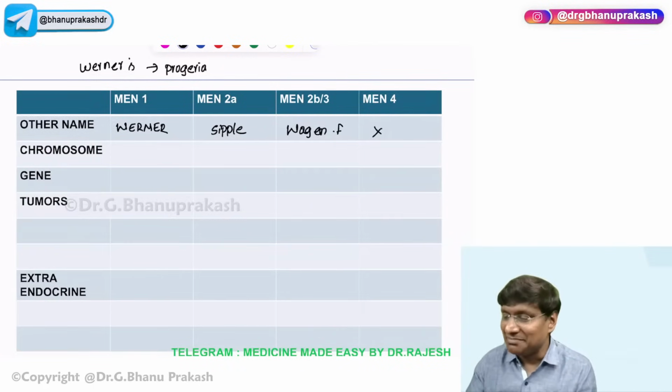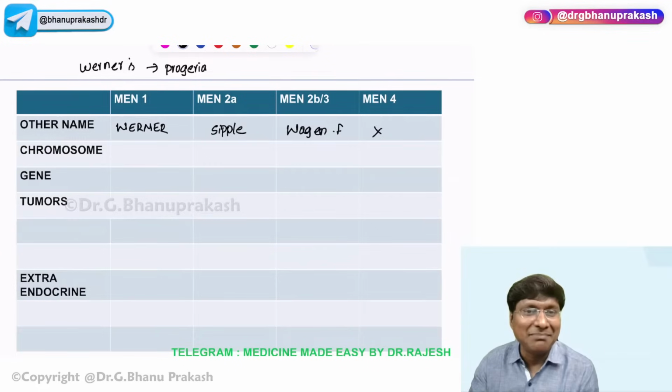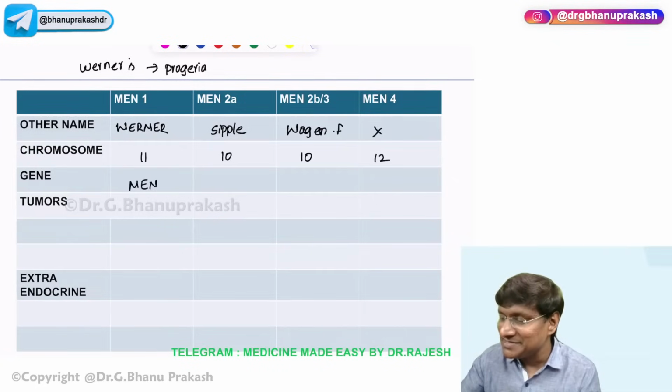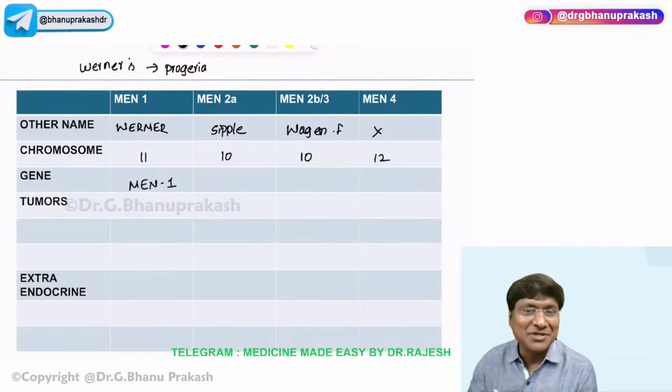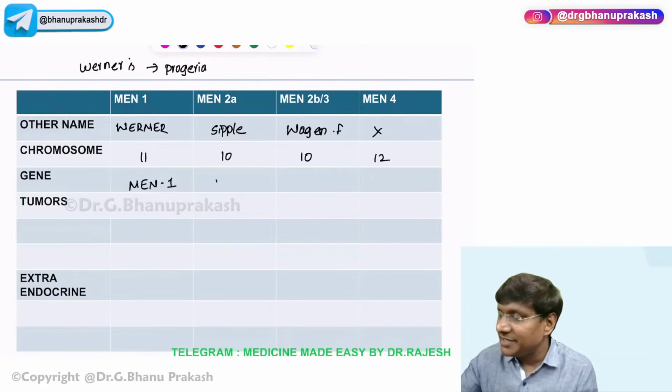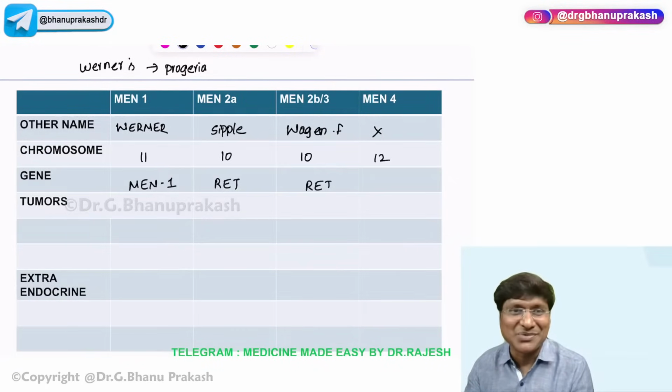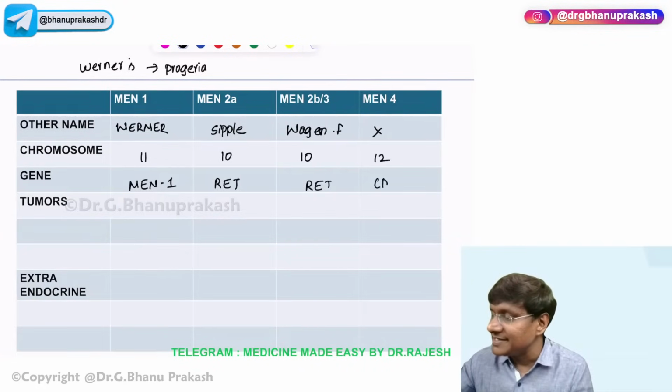Then you should know the chromosomal abnormality. In MEN1, you have the abnormality on chromosome 11, whereas in MEN2A and MEN2B, you have abnormality on chromosome 10. In MEN4, you have abnormality on chromosome 12. What is the gene? In MEN1, the gene itself is called MEN1 gene, a tumor suppressor gene. In MEN2A and MEN2B, the abnormal gene is the RET proto-oncogene, present on chromosome 10. And in MEN4, the gene being mutated is CDKN1B, right?